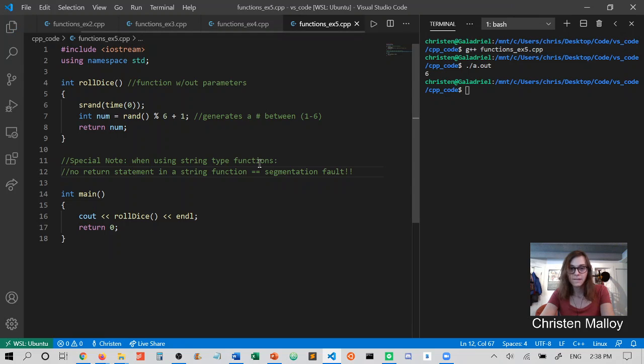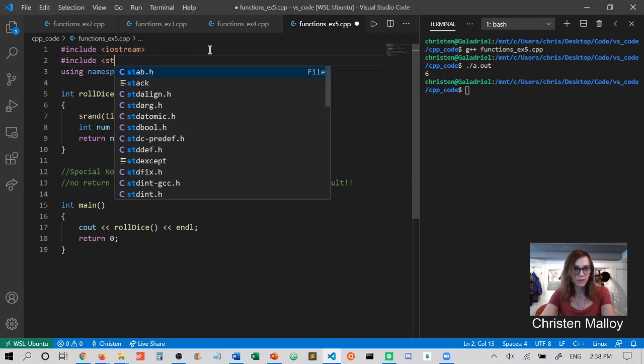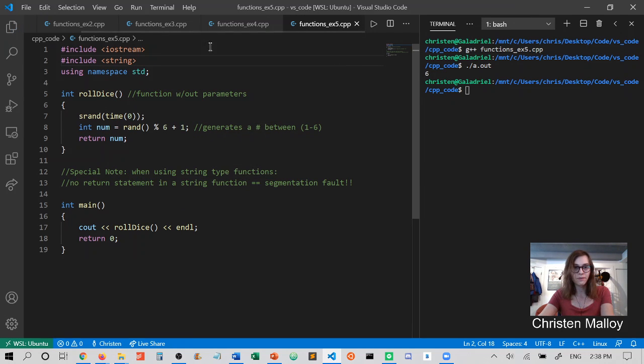Why? Well, the reason why is because C++ added strings as an afterthought. Whenever you use strings, you have to use hashtag include string, which means that we're importing all that information from a library, the string library. So without the return type, since strings are a collection of information, if we don't actually return anything, we end up segfaulting the program.